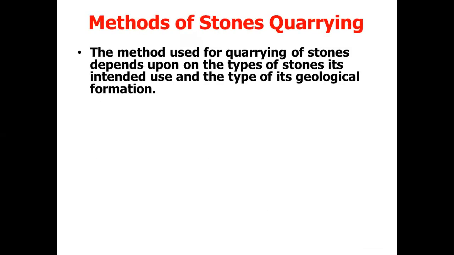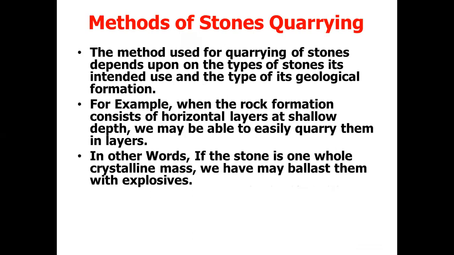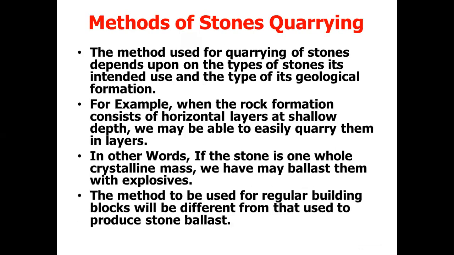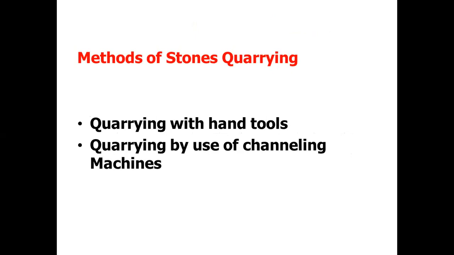Methods of stone quarrying, we already discussed that. It depends upon the type of the stone, its intended use, and the type of geological formation. For example, when the rock formation consists of horizontal layers at shallow depth, we may be able to easily quarry them in layers. Shallow depth means very easy. In other words, if the stone is one whole crystalline mass, we may blast it with explosives. For deeper depths, we have to go for the explosives. Methods of stone quarrying: quarrying with hand tools, quarrying by use of channeling machines, and quarrying by blast.